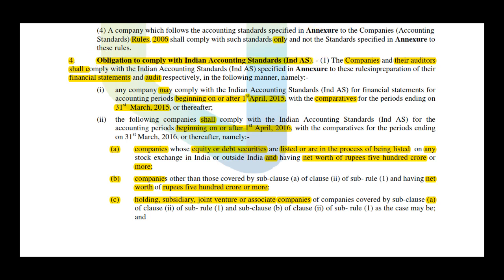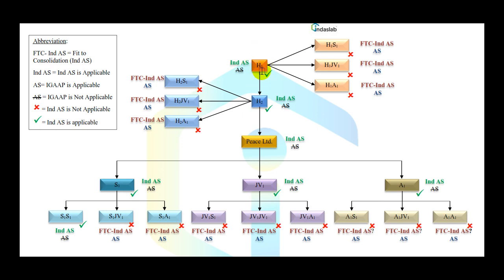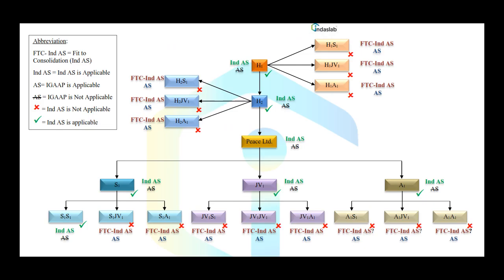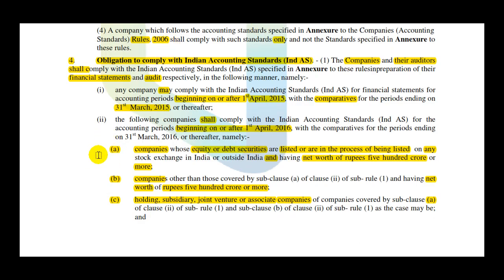Coming back here, H1 is holding company of H2. Now H1 may not again be a listed company, or let's say may not be having a net worth of more than 500 crores. So the question is whether Ind AS is applicable. Yes, because here the holding means the ultimate holding as well. So here in our scenario, H2 may be the holding company of Peace Limited, but H1 is the ultimate holding. So yes, even for H1, Ind AS is applicable and there is an obligation to comply with Ind AS. But now again, H1 comes not from A, H1 comes from C.